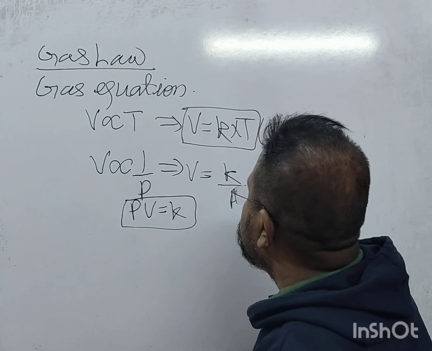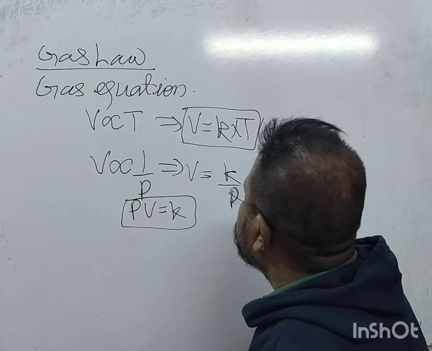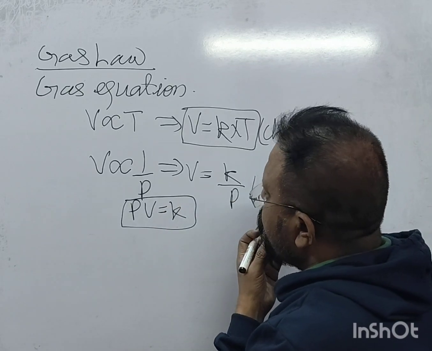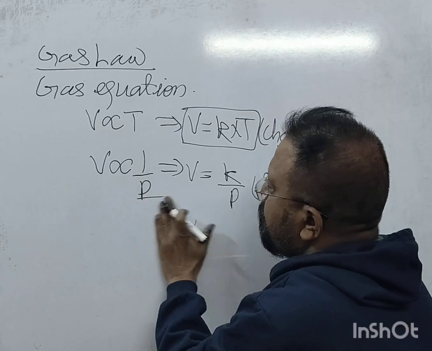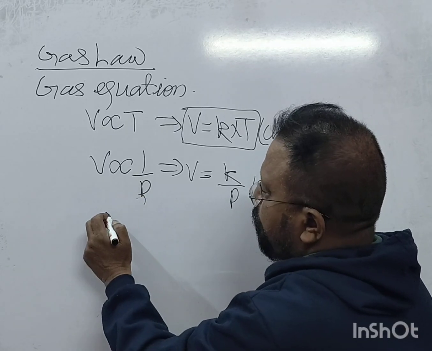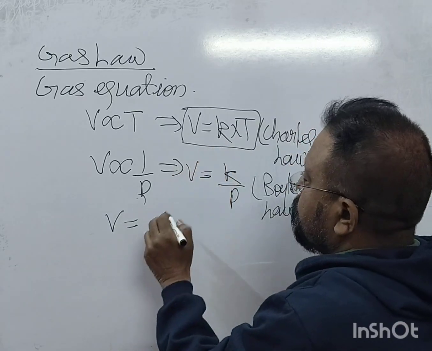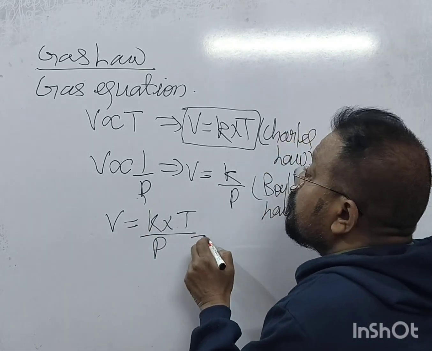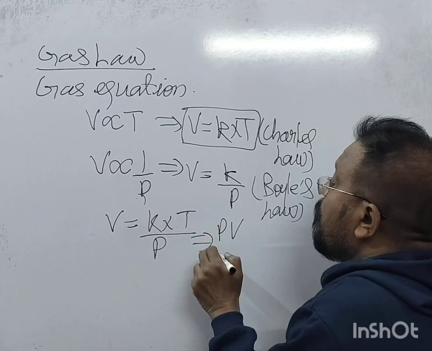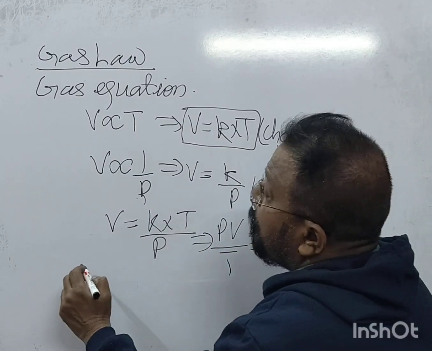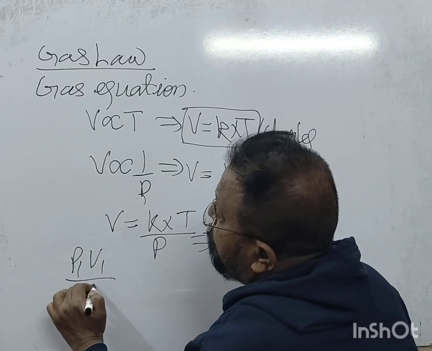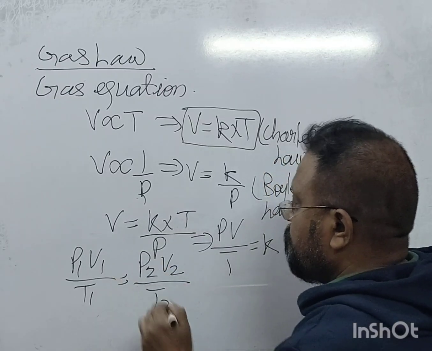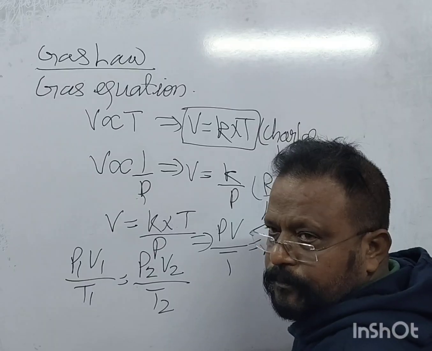V is equal to K into T upon P, right? So we can write PV upon T is equal to K, or you can write P1 V1 upon T1 is equal to P2 V2 upon T2. This is gas equation, right?